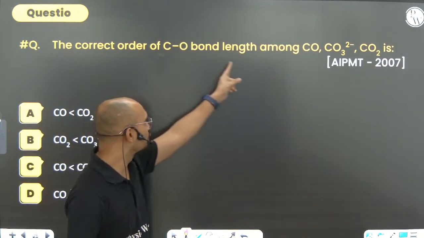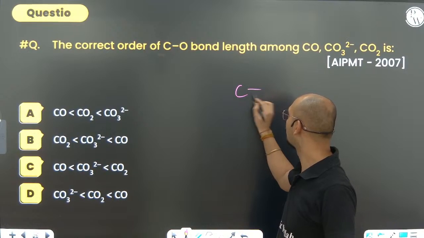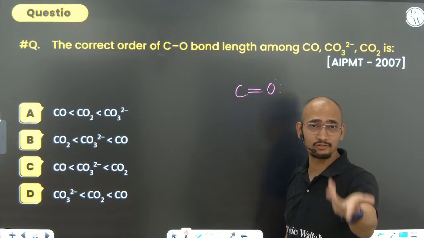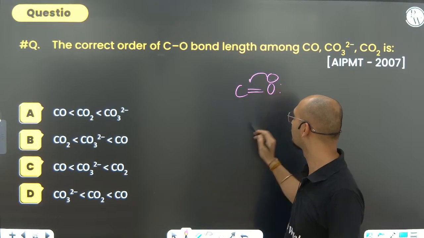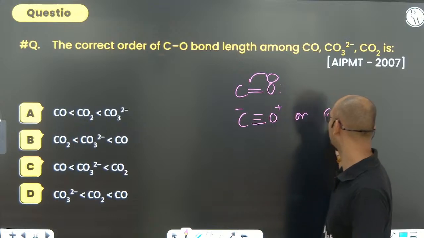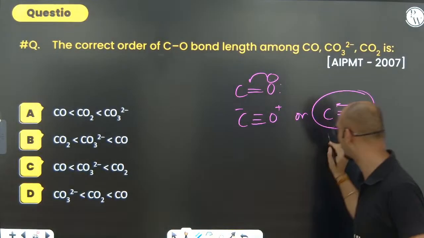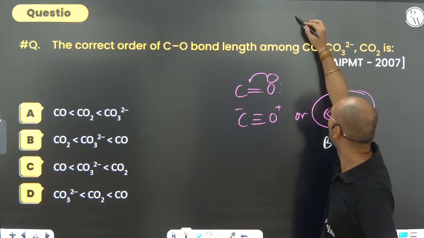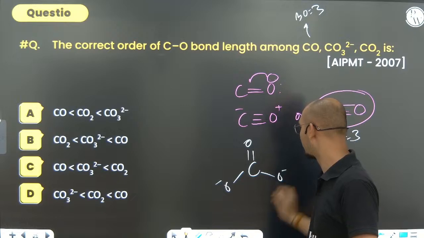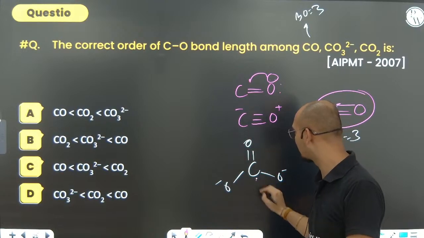Next, the correct order of CO bond strength among CO, carbonate and carbon dioxide. See CO. How do you make CO? C double bond oxygen completes the octet, but oxygen still has a lone pair, yes or no? But carbon has no lone pair and has not completed its octet. So oxygen will donate its lone pair to it. It will look something like that, plus minus. Or you can say C double bond O, where oxygen is giving the lone pair to carbon. That is how it will look. So bond order comes out to be 3. What about carbonate? C double bond O minus. The oxygen is sp3, but this carbon is sp2 hybridized.